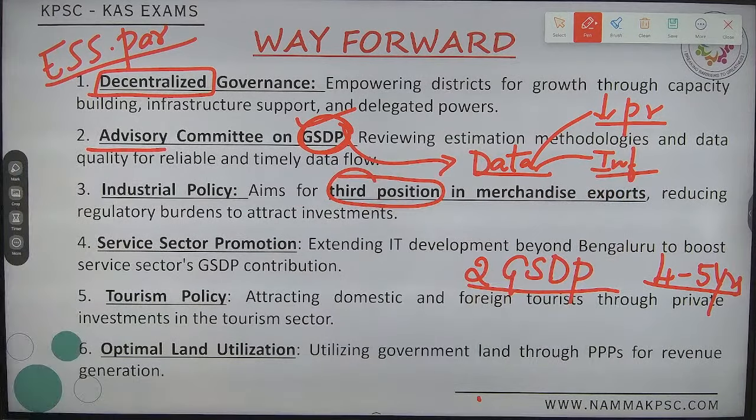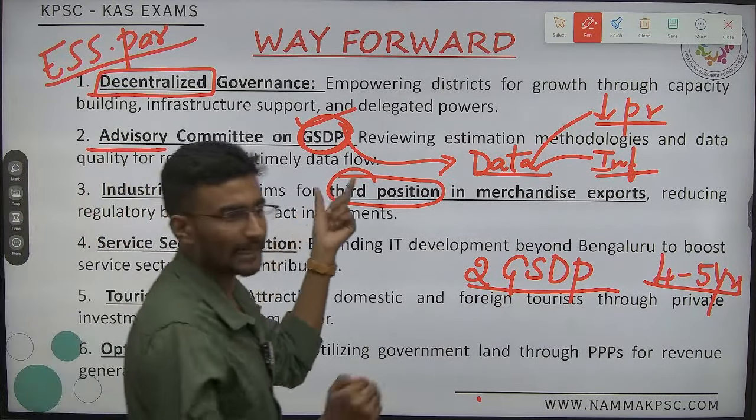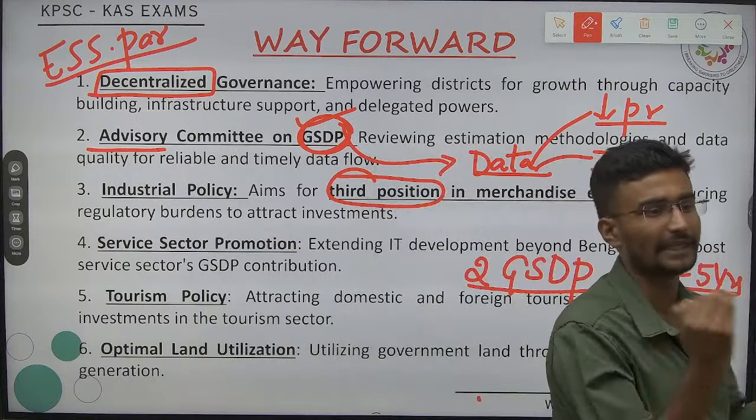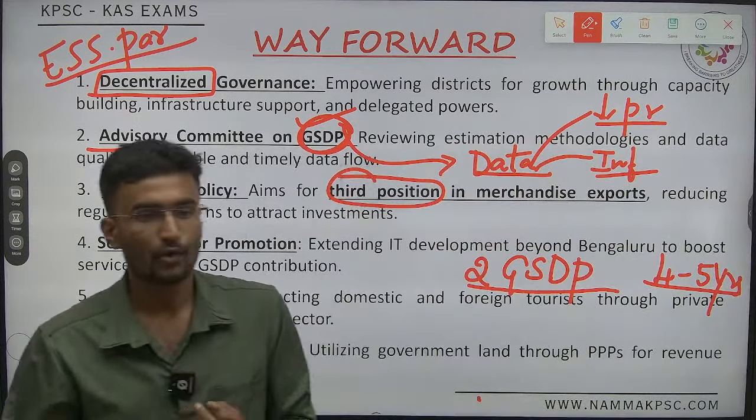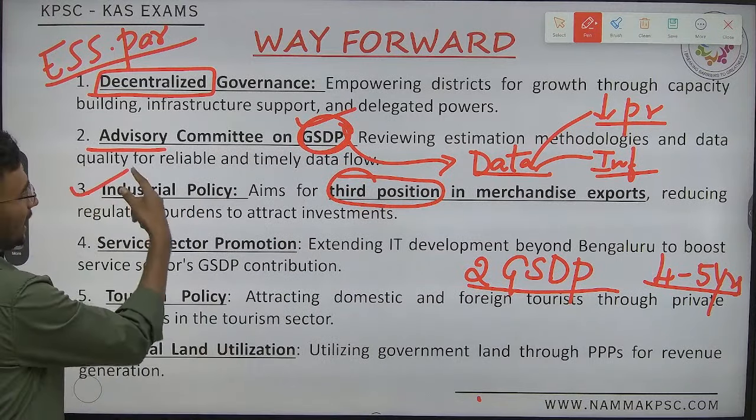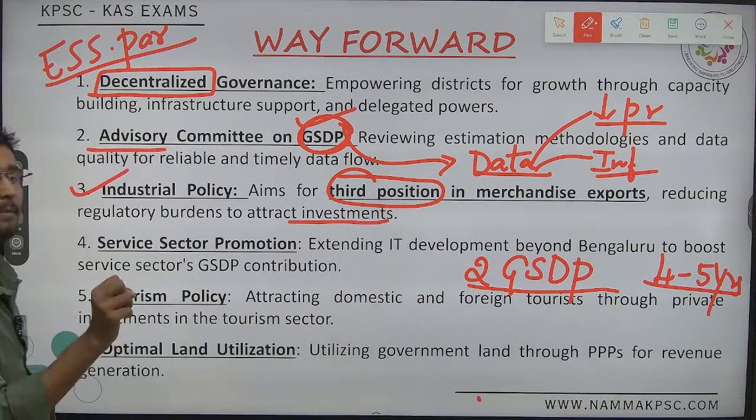We should focus on this. Third major important one, industrial policy should reach majorly the lower tier cities. That is, in tier 2 and tier 3 cities, we need to bring in infrastructure, skill development, followed by policy making, as well as investment should also be pumped in.